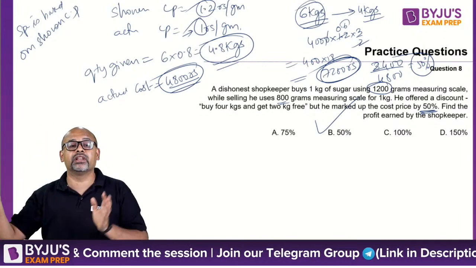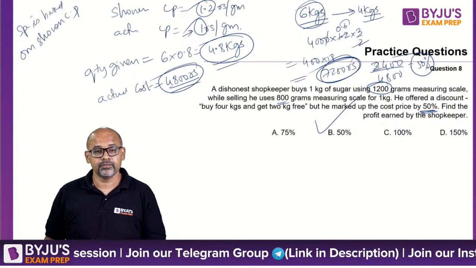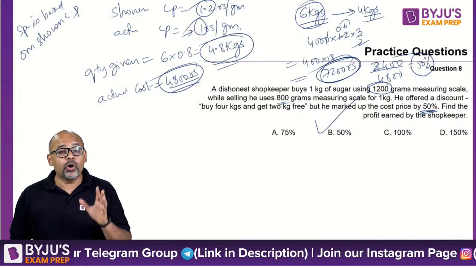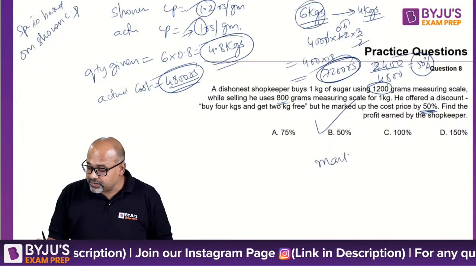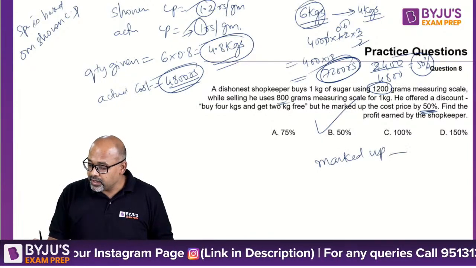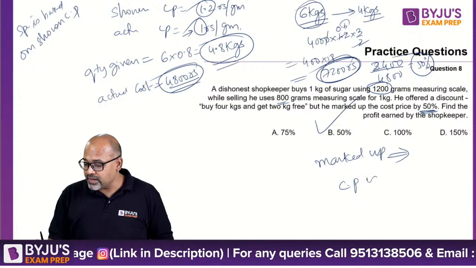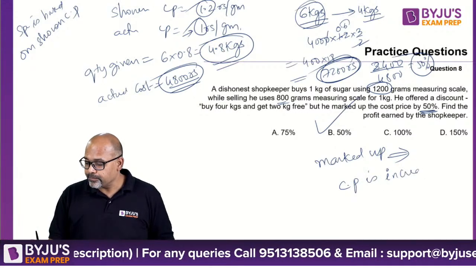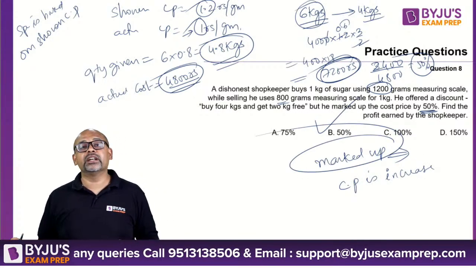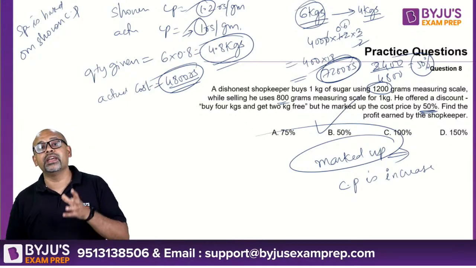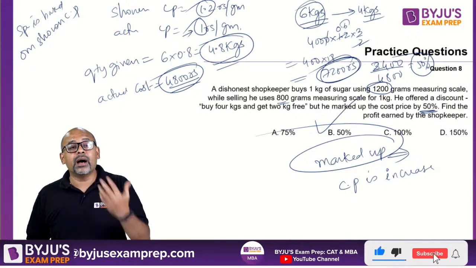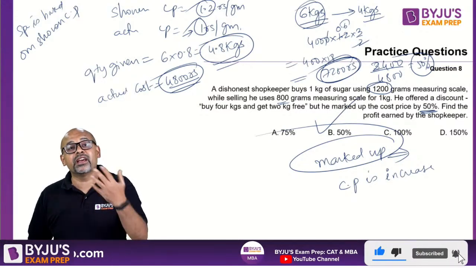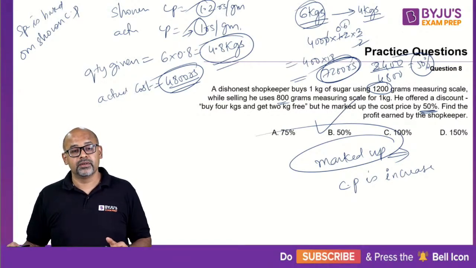Based on that only the increase will happen. Diptesh, I hope now it is clear. Marked up. Okay guys, remember this. Marked up implies cost price is increased. This is a very specific term which is used in increasing the price compared to the cost price. Marked up means something has been increased over the cost price.